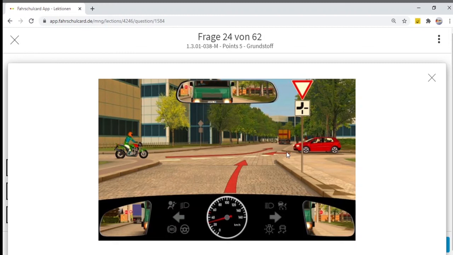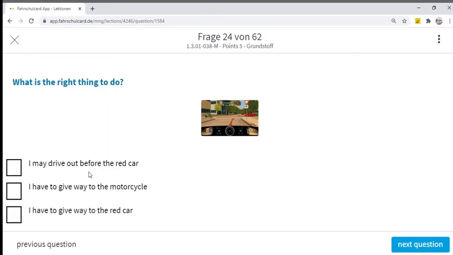Now we have to see the next rule, which is right before left. So on my right hand side there is a red car. So motorcycle has clear priority. He can go without stopping. Then goes the red car because it has priority above me because of the rule right before left. And then I can proceed further. So I may drive out before the red car. No, I have to give the way to the motorcycle. I have to give the way to the red car. These two answers are correct.